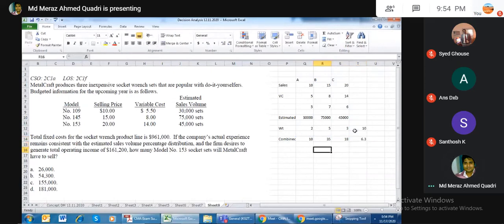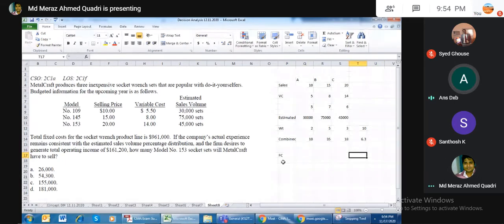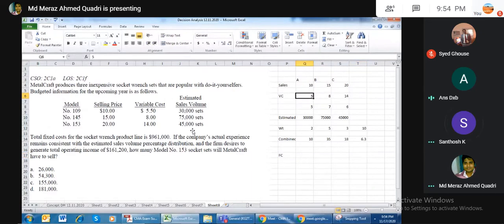So 6.3. Now the question is saying they have a total fixed cost of 961,000. Miraz bhai, item A, variable cost 5.5, right? Yes. So it's 4.5, contribution will come. 5.5, correct? Okay. So it's a contribution margin. Yes, contribution will be 4.5. So it's all formula, no problem. So it comes like 6.2.